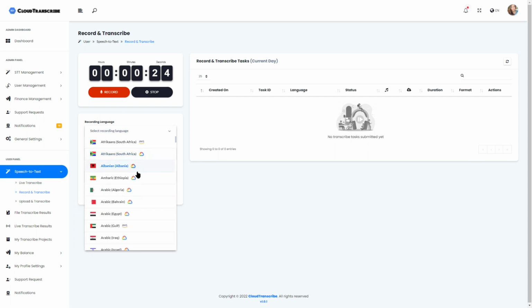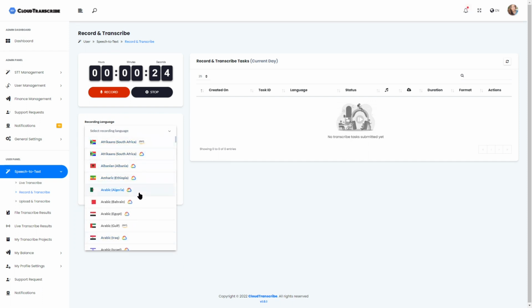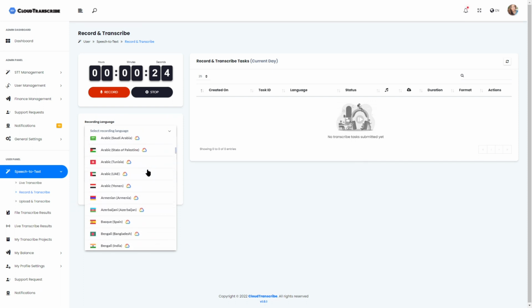And here the languages available are mixed between AWS and Google. As you can see, Google supports more languages compared to AWS. So some of them are here, you'll see the duplication, but that's only because both vendors offer those languages.